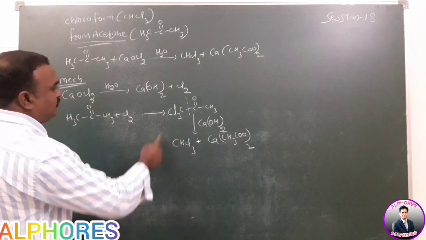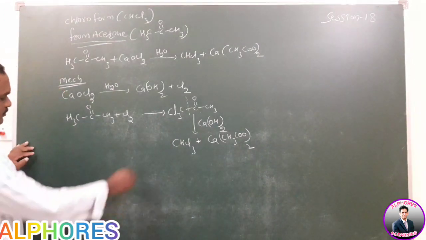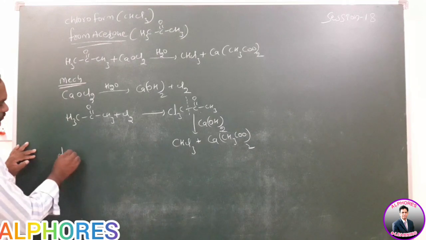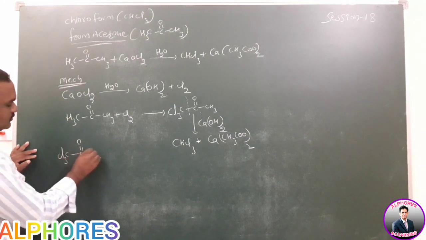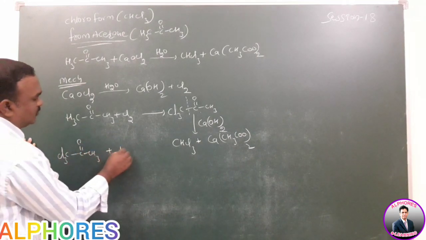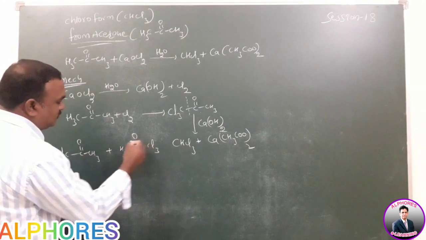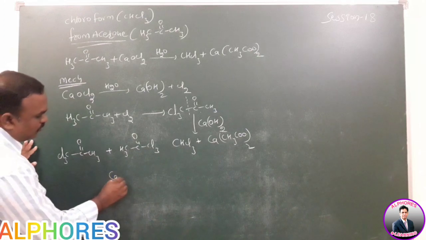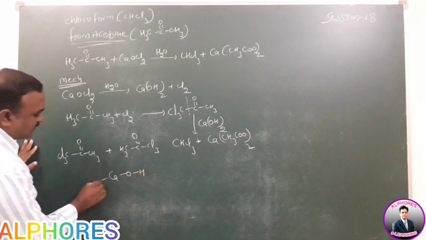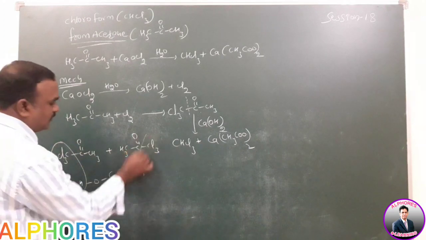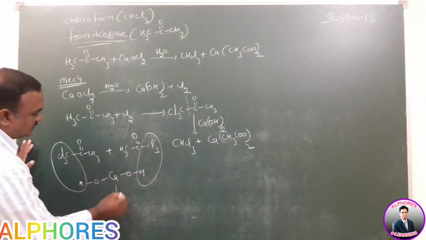In the final step we require 2 moles of Cl3 C double bond O CH3 and 1 mole of calcium hydroxide. Bond cleavage is possible like this here.